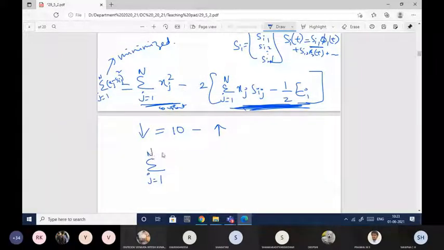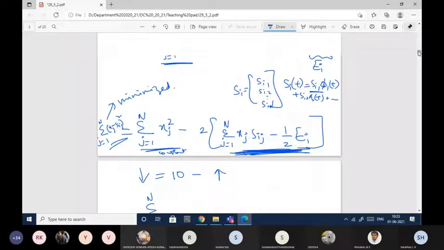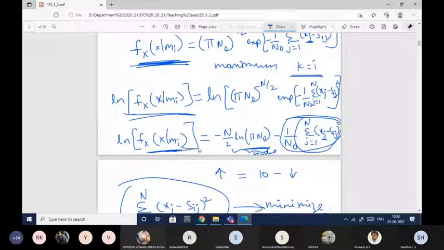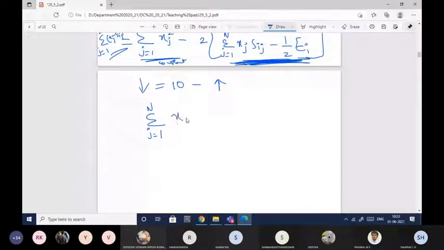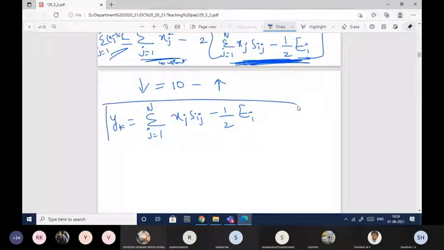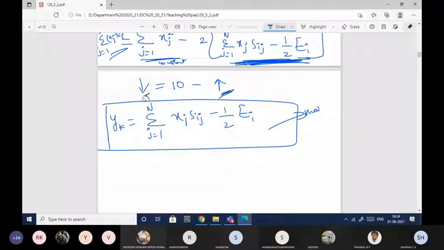Final reiteration of the maximum likelihood function, because if the log likelihood function has to be maximized, then this should be minimum. If this should be minimum, then this should be maximized. So the final reiteration of the maximum likelihood function is given like this. Let me denote this as yk. Here, if you observe, this value should be maximized. As I mentioned, if this is maximized, this will be minimized.